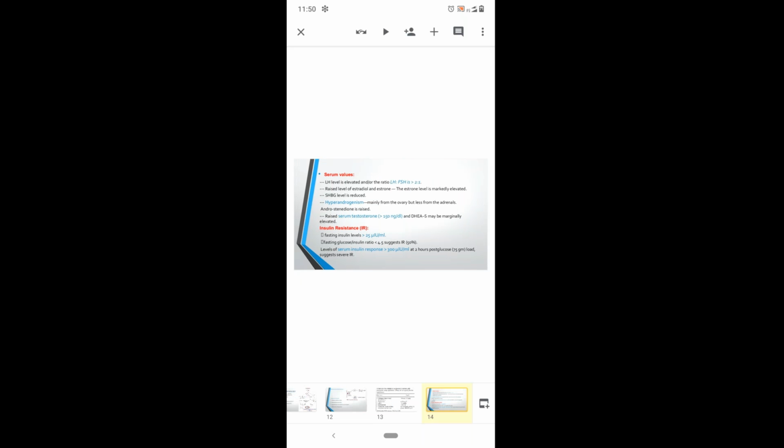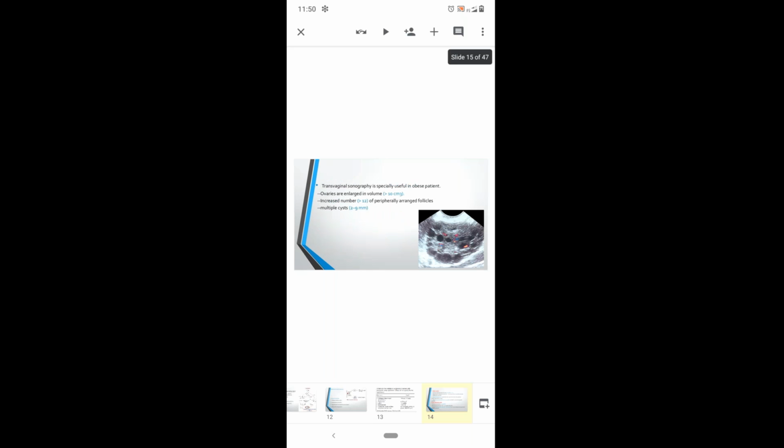And coming to the investigations in PCOS, we have to measure the LH levels. These are generally elevated, and the ratio of LH to FSH will be more than 2:1. That is, LH levels will be more than FSH levels, and there will be raised levels of estradiol and estrone, and sex hormone binding globulin levels will be decreased. So these are the main investigations. And apart from this, we should test serum testosterone, and the levels will be raised, that is, more than 150 nanograms per deciliter.